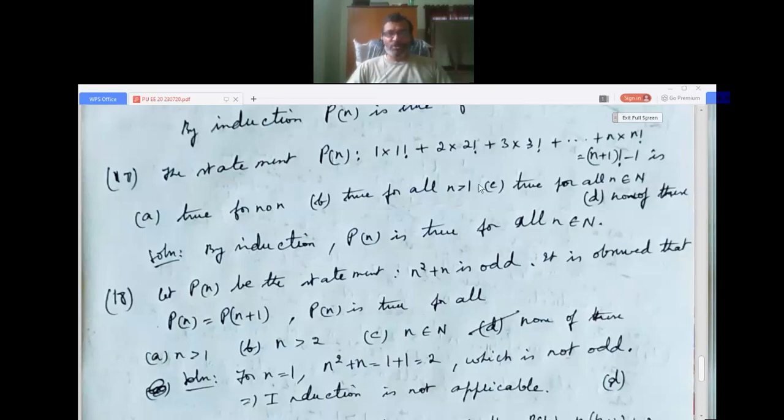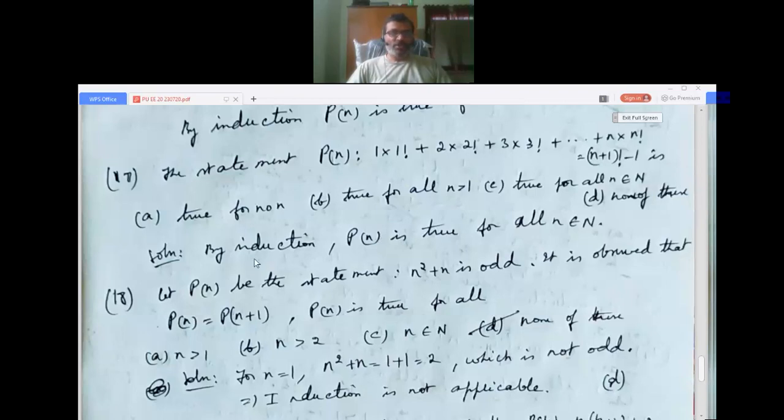If I take n equals 1, the first term is 1 into 1 factorial. Here n equals 1, 1 plus 1 is 2, 2 factorial is 2, 2 minus 1 is 1. If I take 2 terms, the first term is 1 and the second is 2 into 2 factorial, that is 1 plus 4, you get 5. If you put n equals 2, 2 plus 1 is 3, 3 factorial is 6, 6 minus 1 is 5. It holds, so by induction it holds for all n belongs to N. So option C.